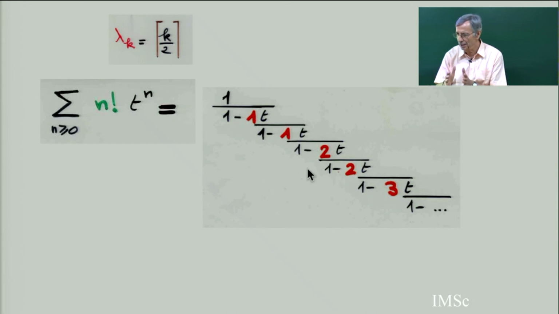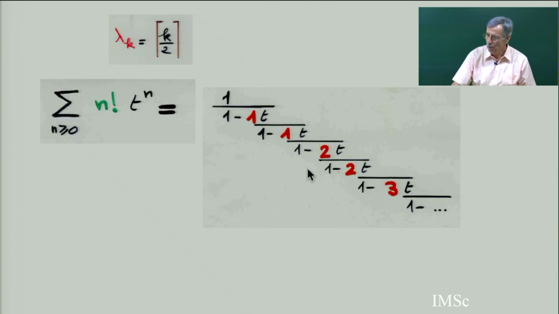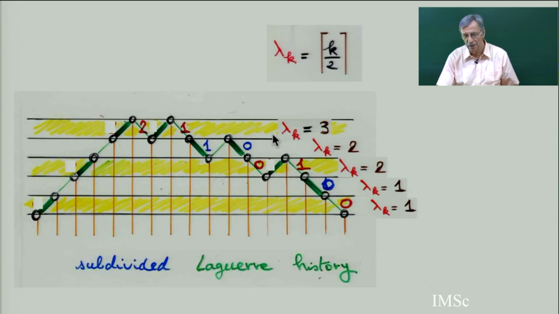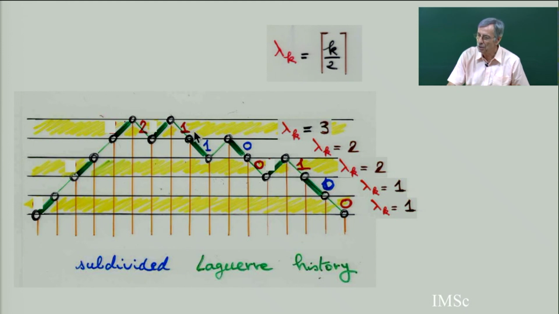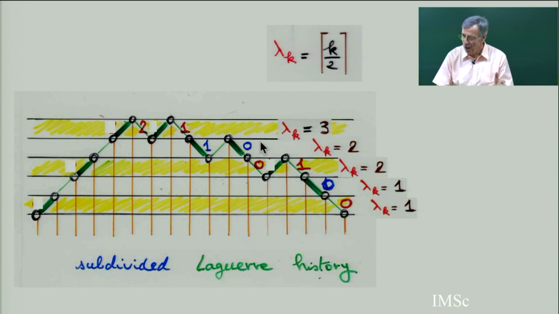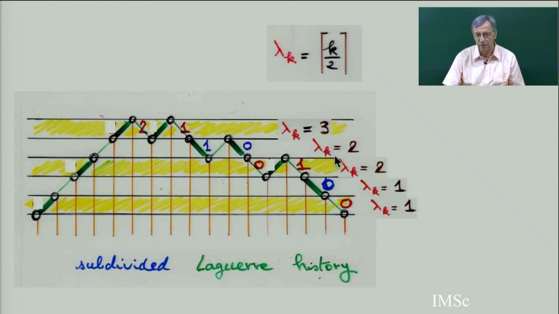We know there is, by contracting the path, a correspondence between Stieltjes and Jacobi. What we are going to do this morning is give a direct interpretation of this Euler continued fraction. We are going to have it with history, and then compress, make the analog of contraction of path, but inside the combinatorial history, and get back the restricted Laguerre history. So first, I have to define what is subdivided Laguerre history. So you see the weight.